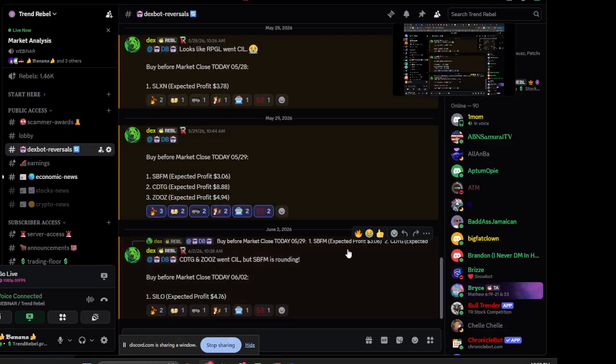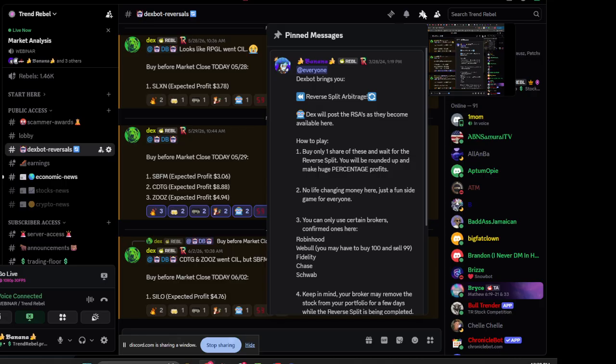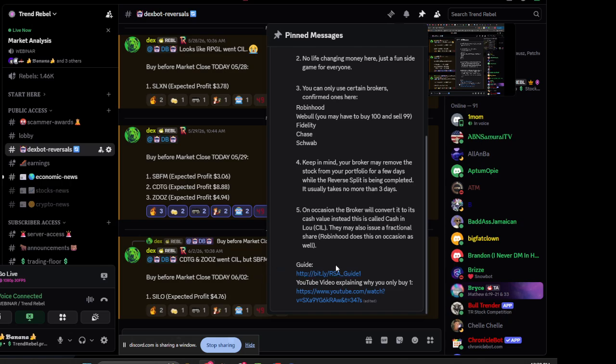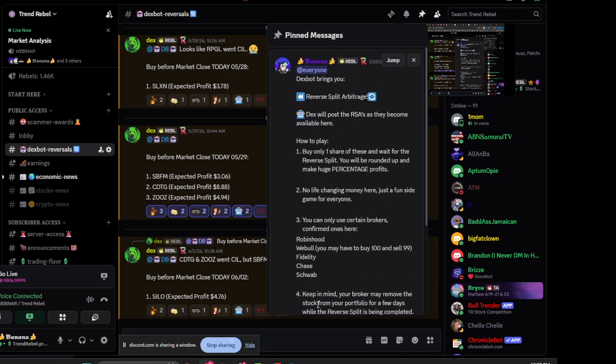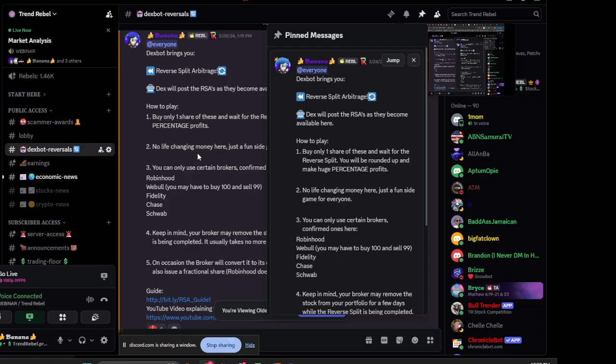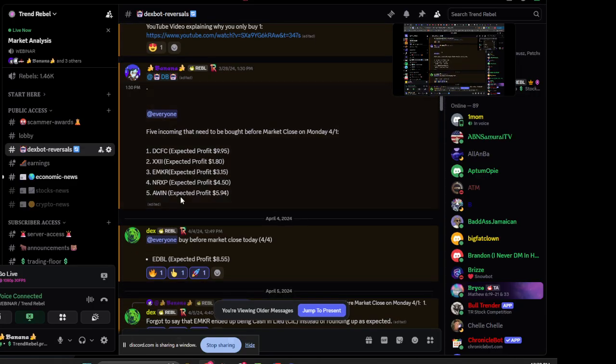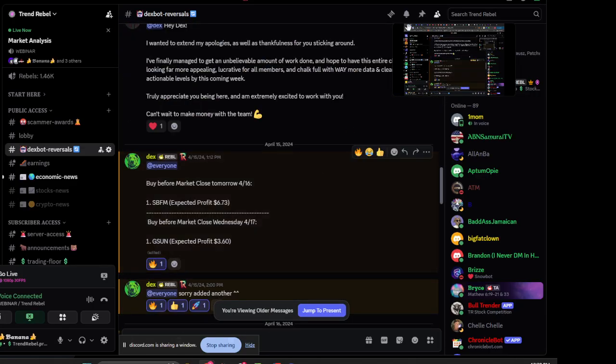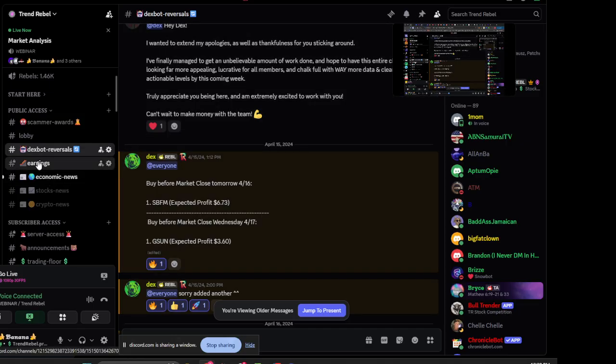DexBot reversals. This is for some reverse arbitrage stuff. If you want to learn more about this, you can click on the pin up here. That pin opens up this message and explains what it is. It also gives you a guide and a YouTube video on it as well, so you can get an understanding of what that is. Or you can jump to the first message by clicking on that, which takes you all the way up here. You can read through that and see how that goes and look at all the history of that. Just a fun little sidetrack.